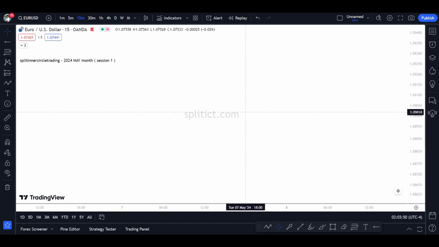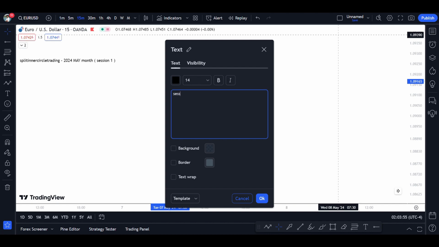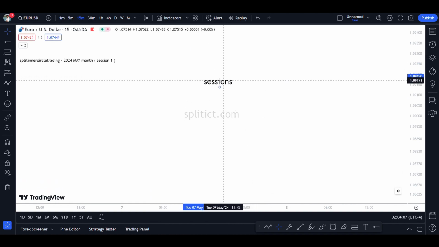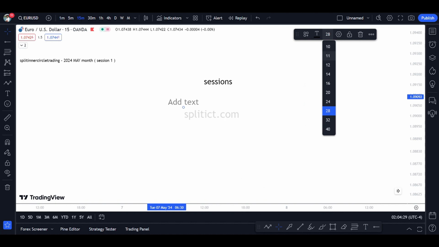Today's topic will be sessions. So what are sessions? Sessions or timings, whatever you want to call them, it's fine. We're going to be discussing the trading sessions especially. I hope you get a clear mind and don't put a lot of work into memorizing what the sessions and timings are. It's pretty easy to memorize them. You just need to know one simple fact.